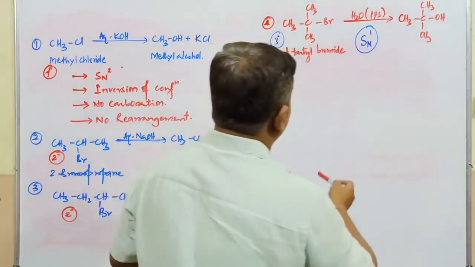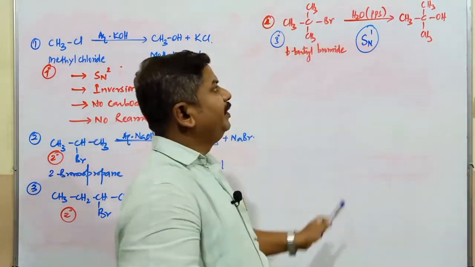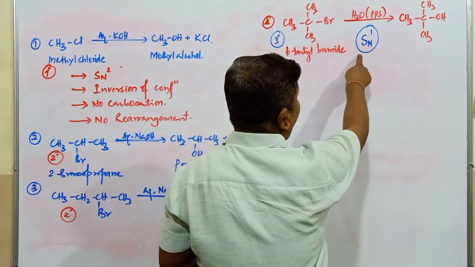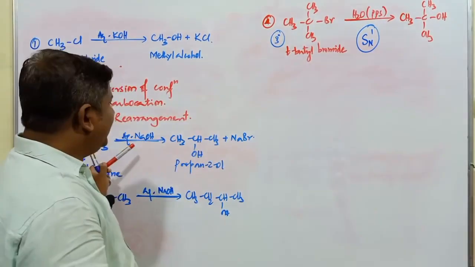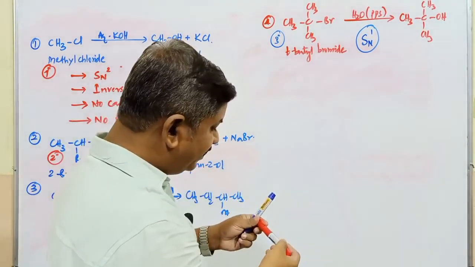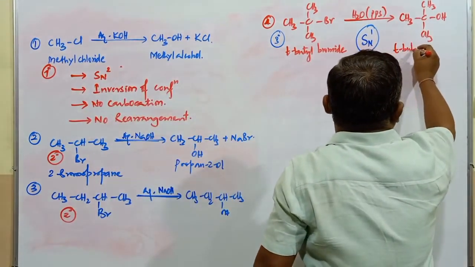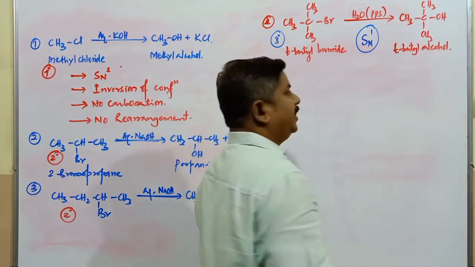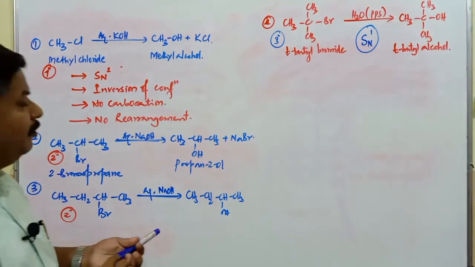Wherever tertiary alkyl halides are there, a polar protic solvent is used. What is the characteristic of SN1 mechanism? SN1 mechanism preferably takes place in presence of polar protic solvent. SN2 takes place in presence of polar aprotic solvent. Already we have discussed SN1 and SN2 mechanism. So this compound is tertiary butyl alcohol. Right, students? That is SN1 mechanism. The earlier ones are examples for SN2 mechanism.